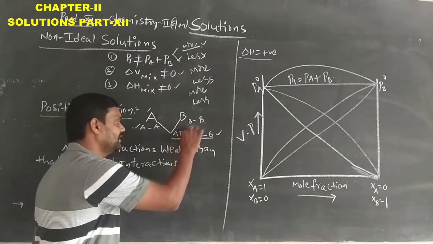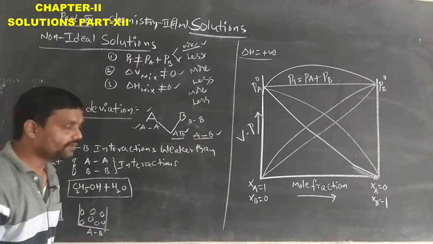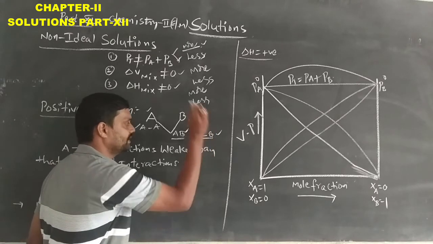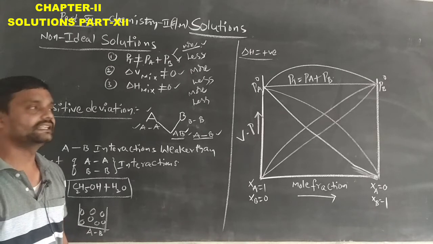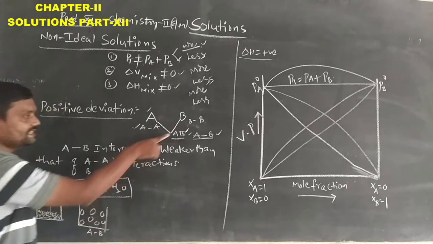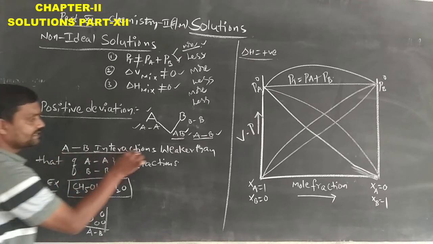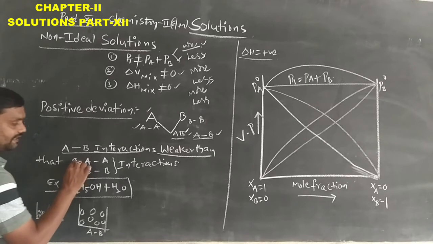That means in this AB mixed solution, three different types of interactions will be present. One is the A and A, and B and B, and also the A and B interactions.